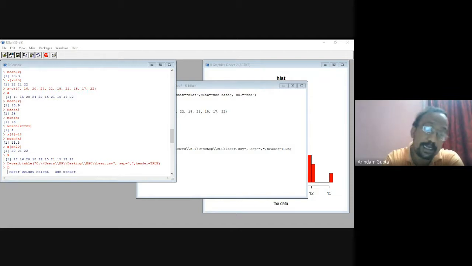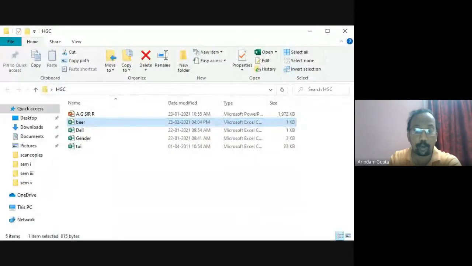Right click and then get the properties tab. Click on the properties tab. Then you get the path of the file location. Just copy that path. This is just right click, then go to properties, and this is the location. Just select and copy.